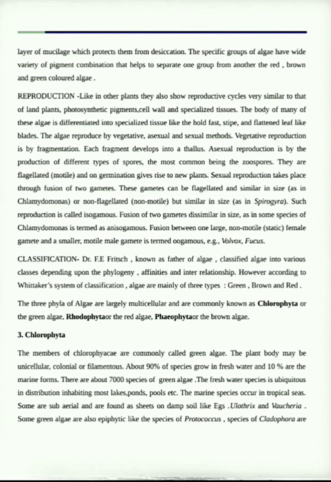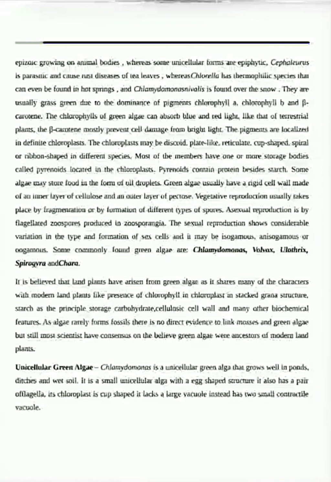Now we have different kinds of algae. In green algae, again we have different types. Some are subaerial and they are found as sheets on damp soil.